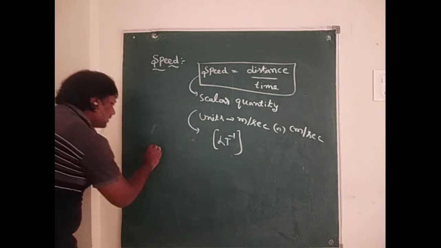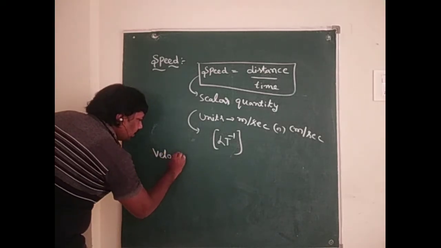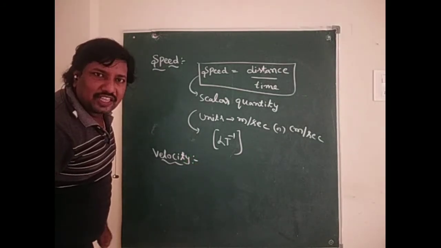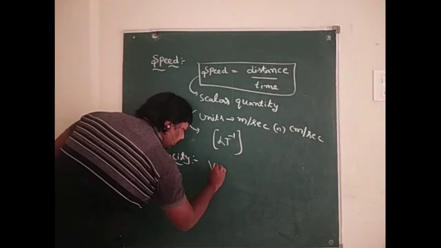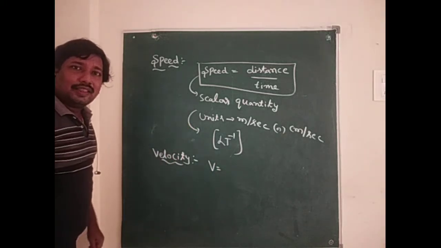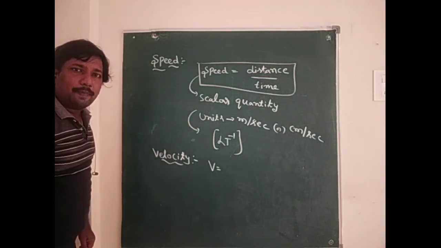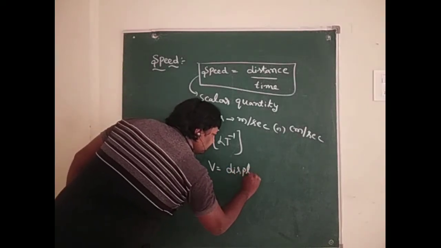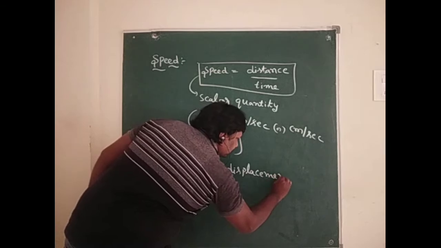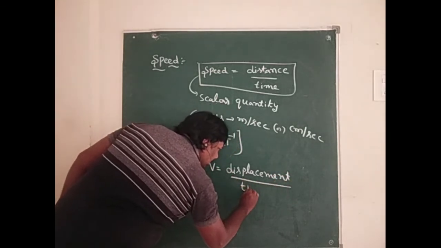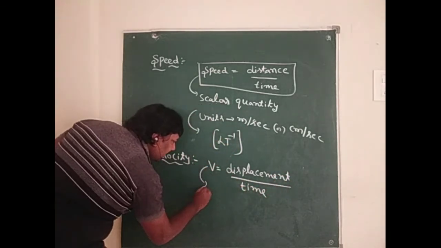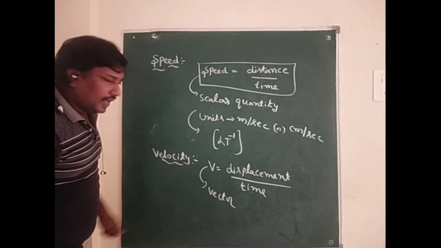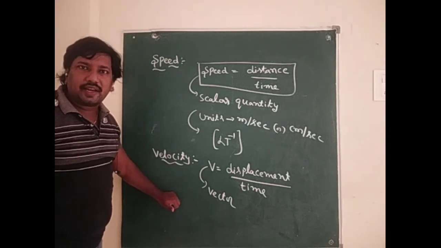So what is velocity? Velocity means the rate of change of displacement. Another definition is the displacement covered by the body per second. Velocity is a vector quantity, having both magnitude and direction.